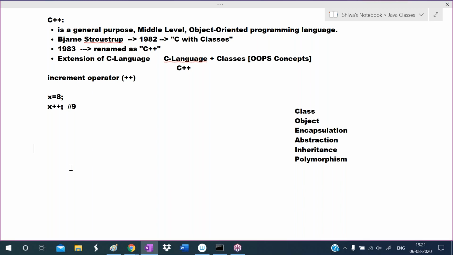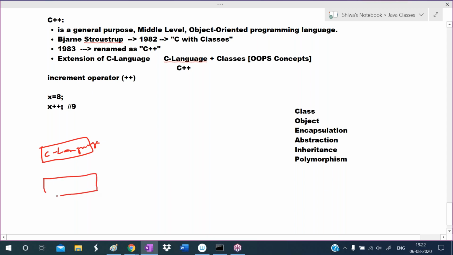See, this Bjarne Stroustrup is a fan of the C language. When he was studying for his PhD, he was using one language to develop his project. That language is Simula 67. So when Bjarne Stroustrup was studying for his PhD, he was developing the project in Simula 67. So he knew the features of Simula 67, but he is a great fan of the C language.